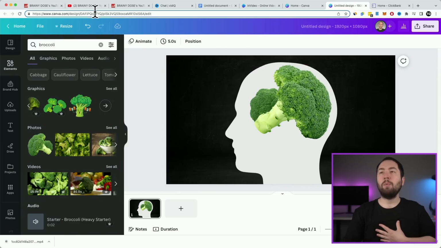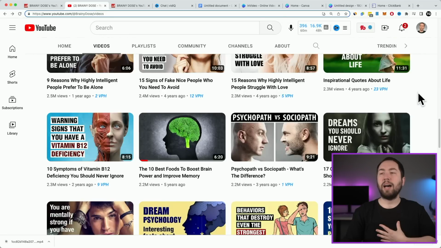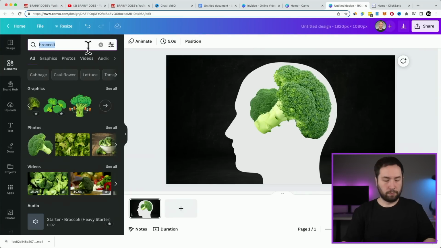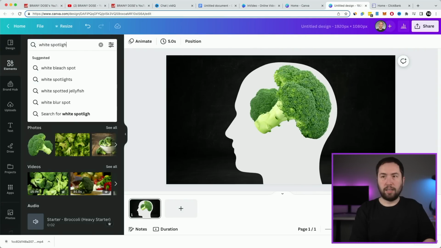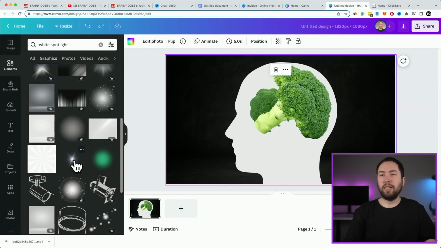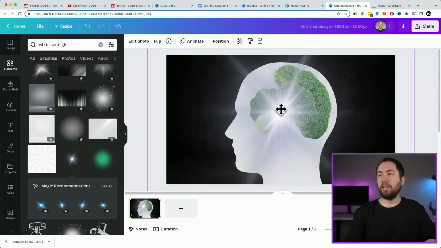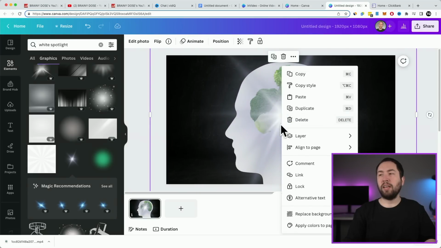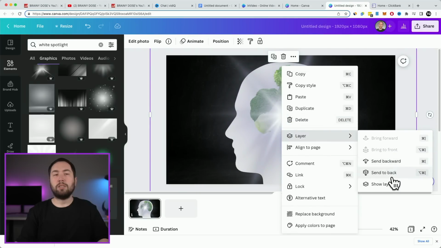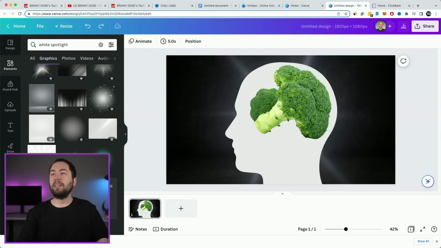And then if we go back and look at theirs again, they kind of have a spotlight in the background. So let's see if we can find, I don't know, like a white spotlight. And again, you see that this one is free. There's no pro on it. So let's use this one. See if we can make this look good. Just make it way bigger. And then what you want to do is you want to right click it and you want to go to layer and then you want to go to send to back. And now it's behind it. So that's not terrible. Okay, but you could probably find something better.